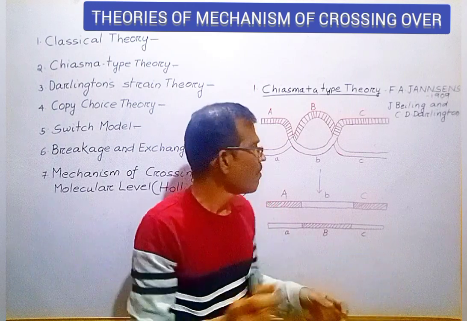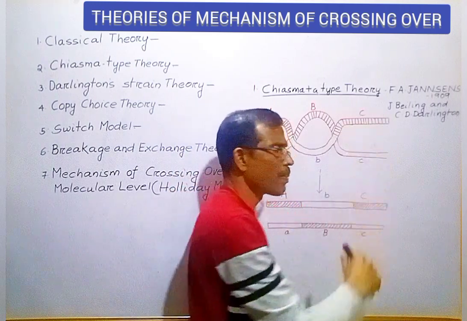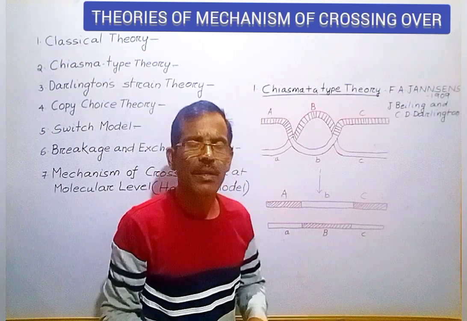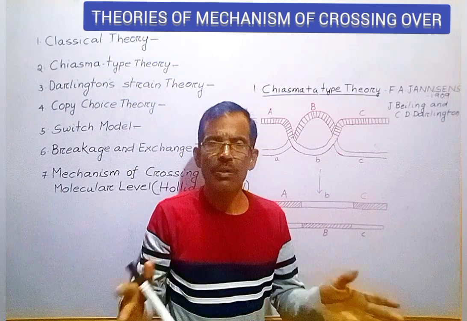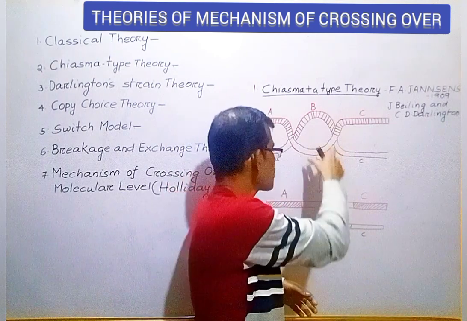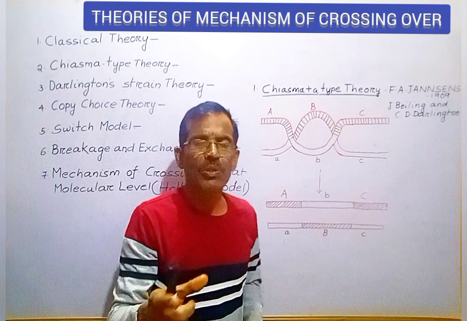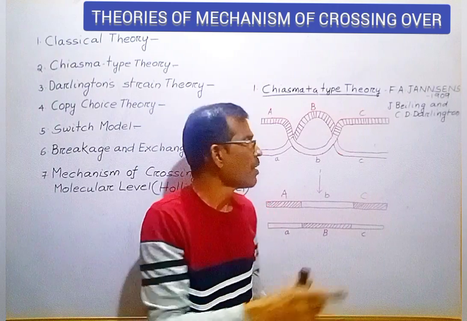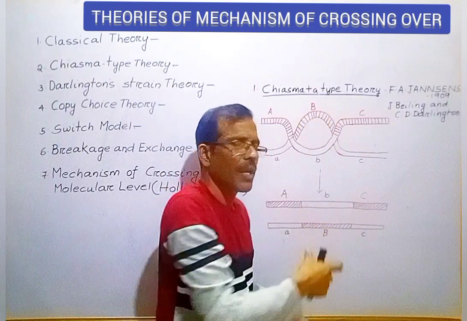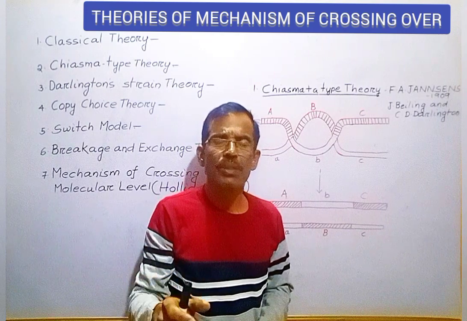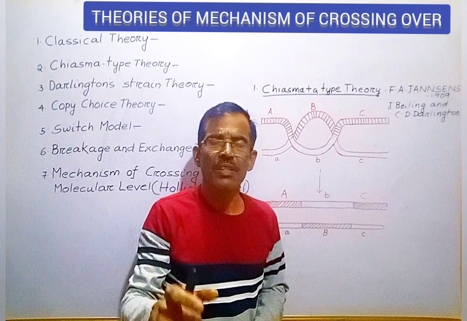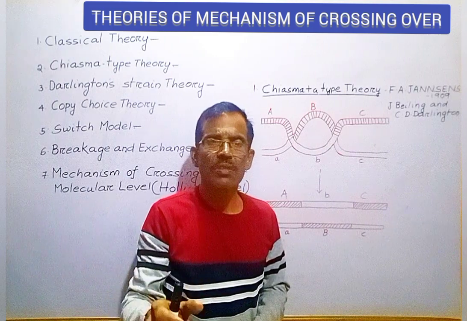That means, first crossing over takes place and then as a result, chiasmata are formed. So, there is a one-to-one relationship between crossing over and formation of chiasmata. According to this theory, as opposed to the classical theory, crossing over takes place because of breakage and rejoining of non-sister chromatids.